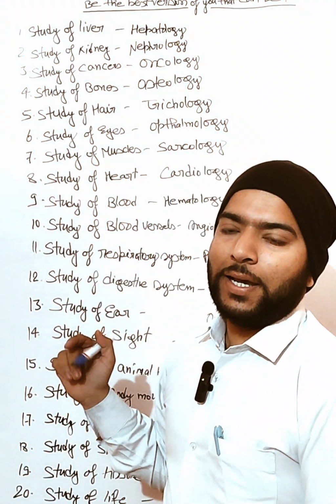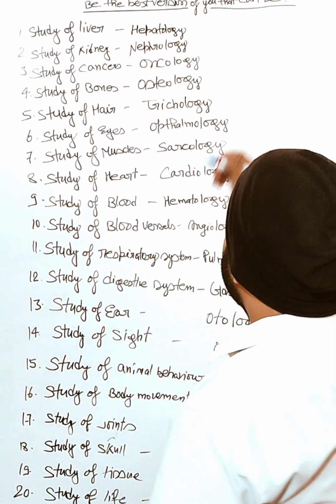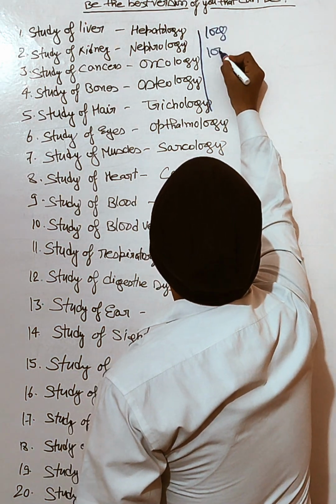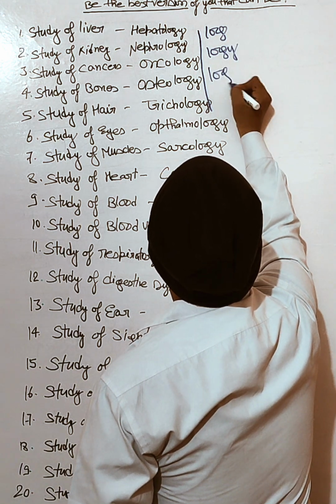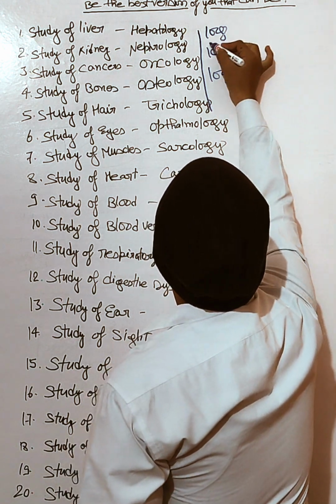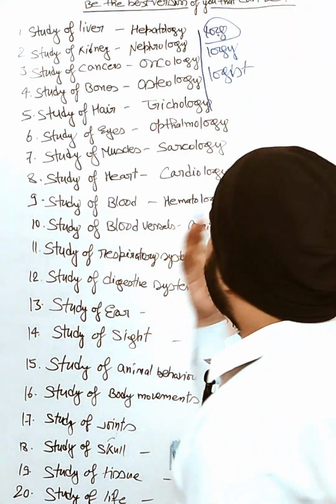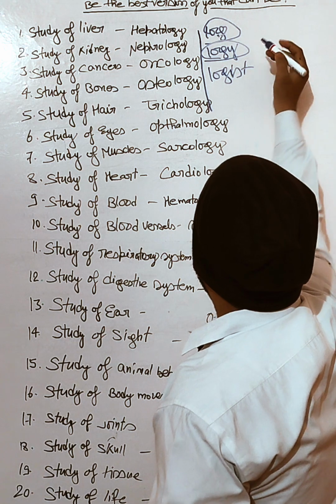Before going inside it, I will discuss three things: log, logi, and logist. Basically, log is the main word from which logi is derived.